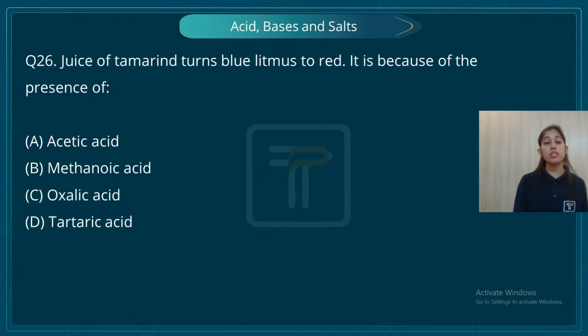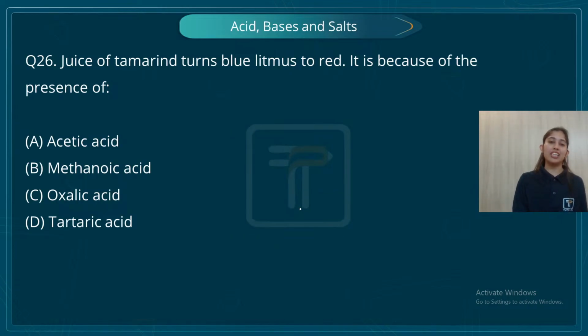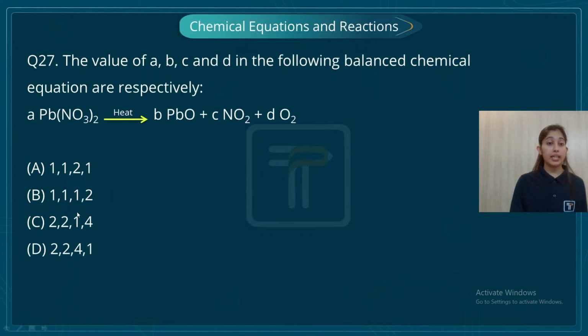Okay, now the next question is from acids, bases and salts. Juice of tamarind turns blue litmus to red. It is because of the presence of tartaric acid, as we all know tamarind has tartaric acid. Since it's an acid, and again I told you the trick to remember, acid means danger, so blue litmus turns red.